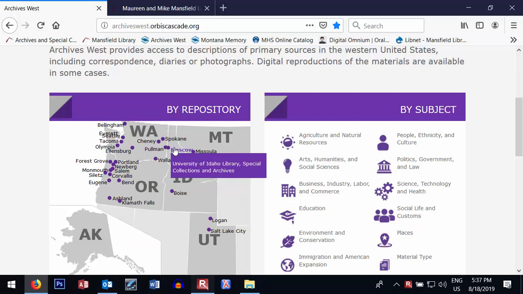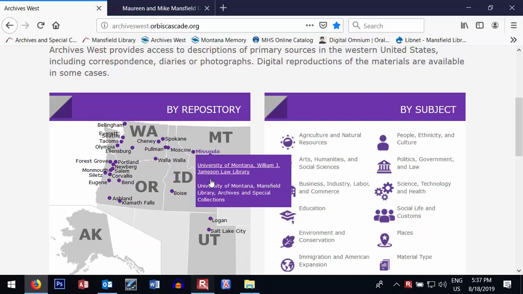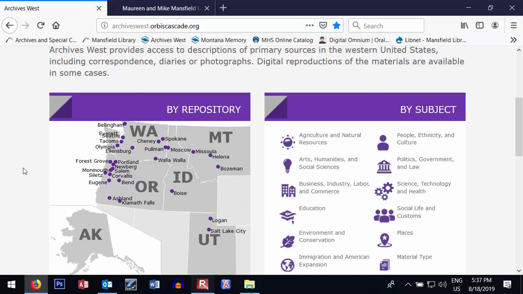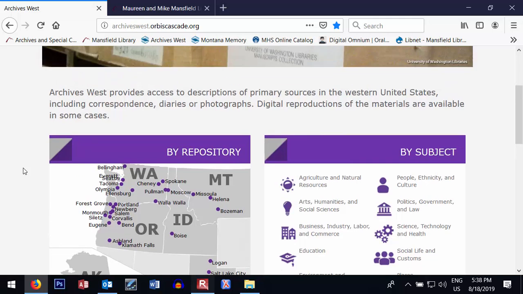It's really important when you come in here, if you're looking for things in the Mansfield Library's Archives and Special Collections, that you select the guides that are related to that repository. Otherwise, you might come in thinking, I'm going to look at this collection and find out that it's actually held by a repository in Portland or in Olympia or Walla Walla.